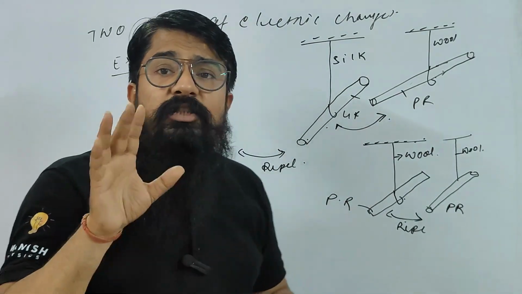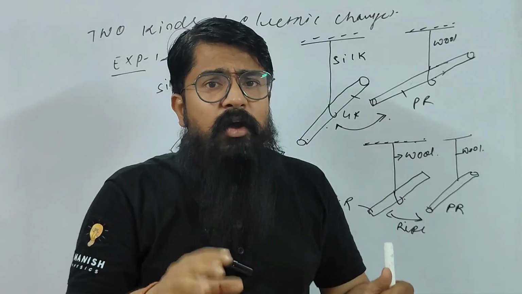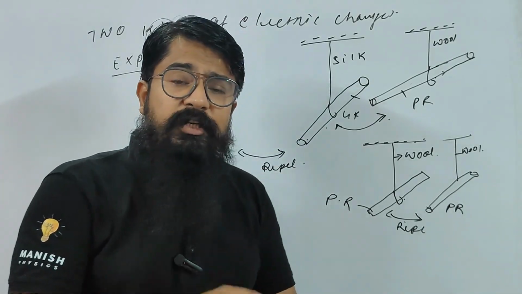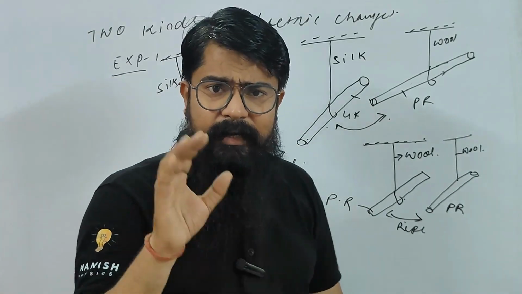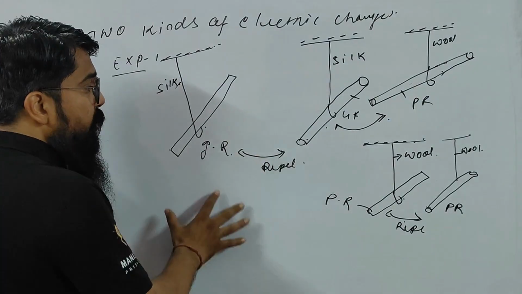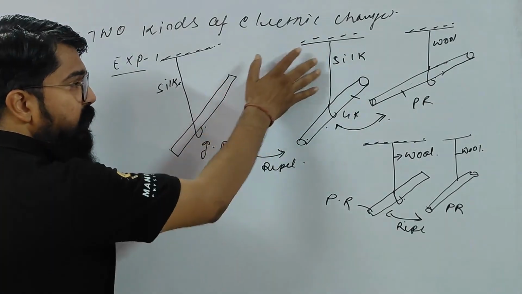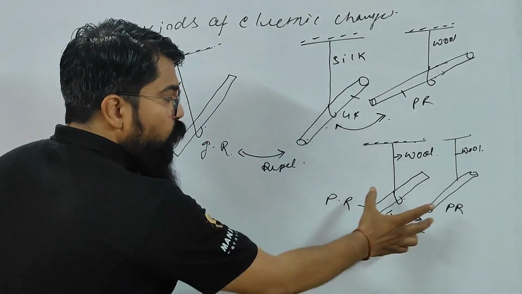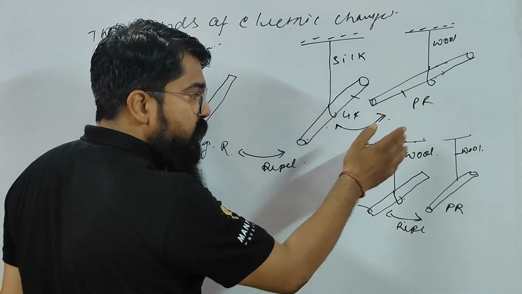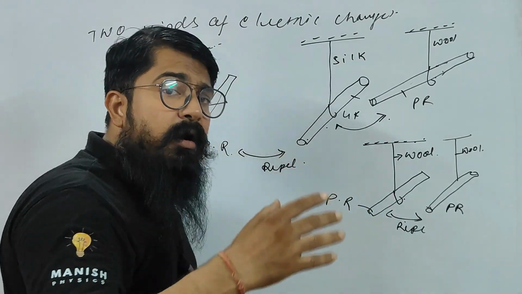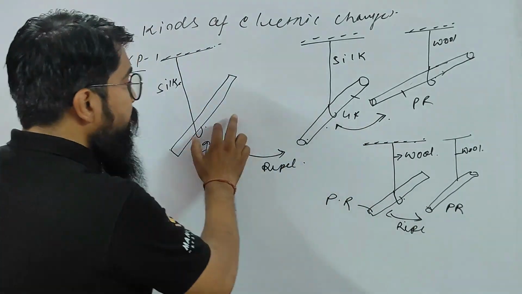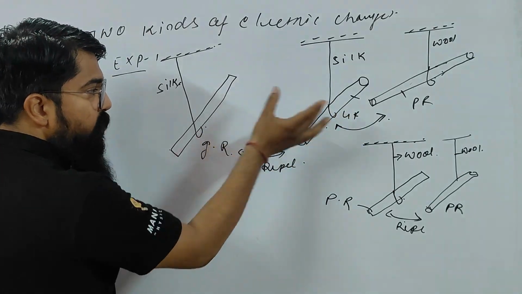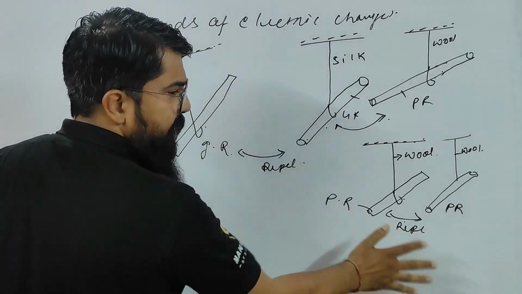Now children, I understand this is a particularly theoretical topic. Why sir are you teaching so much in detail? Children, just to understand, right? So you see, the two glass rods rubbed with the silk generate one kind of charge. The two plastic rods, I mean the plastic rod rubbed with the wool, will generate another kind of charge, right? When two similar charges are brought together, whether it be positive or negative, for example.